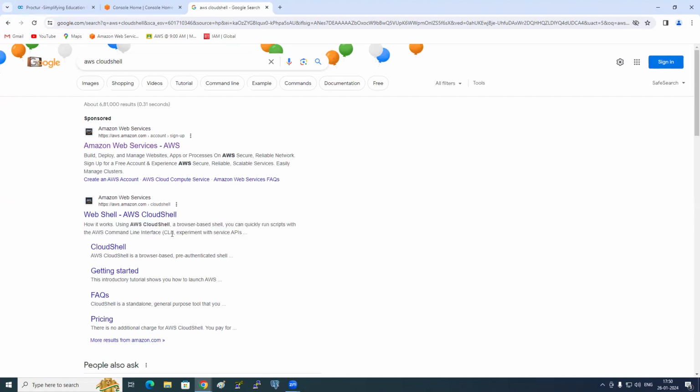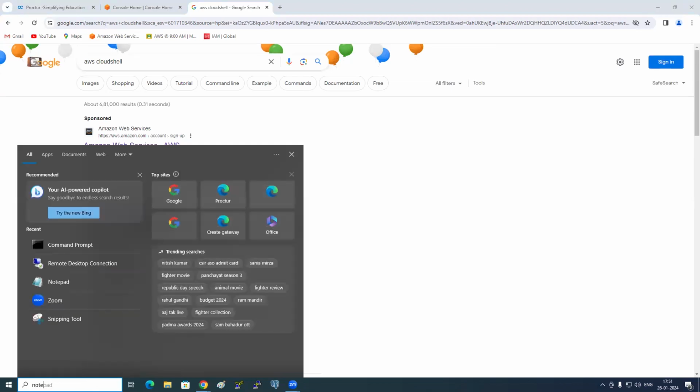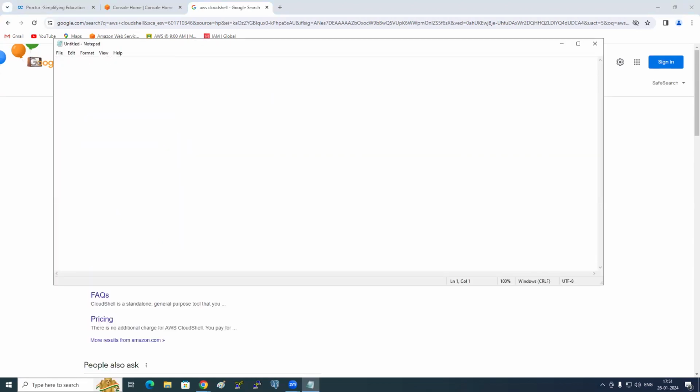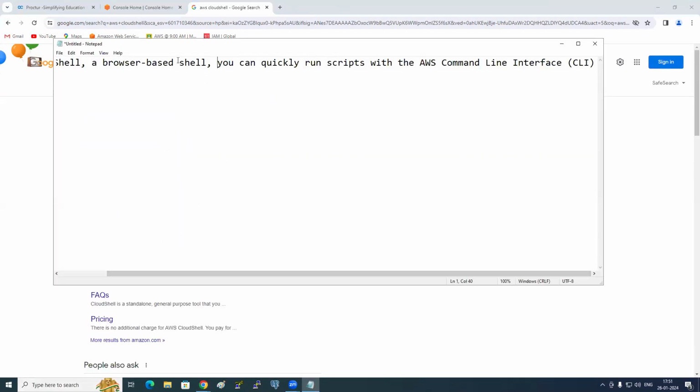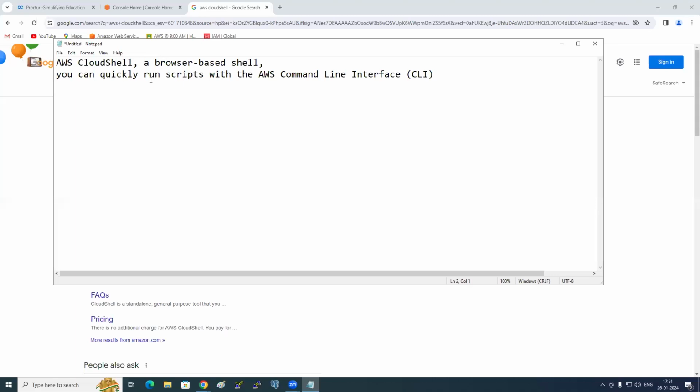Please write down. Write down in your book. AWS Cloud Shell is a browser-based shell where we can quickly run scripts with AWS CLI. Simple as that.